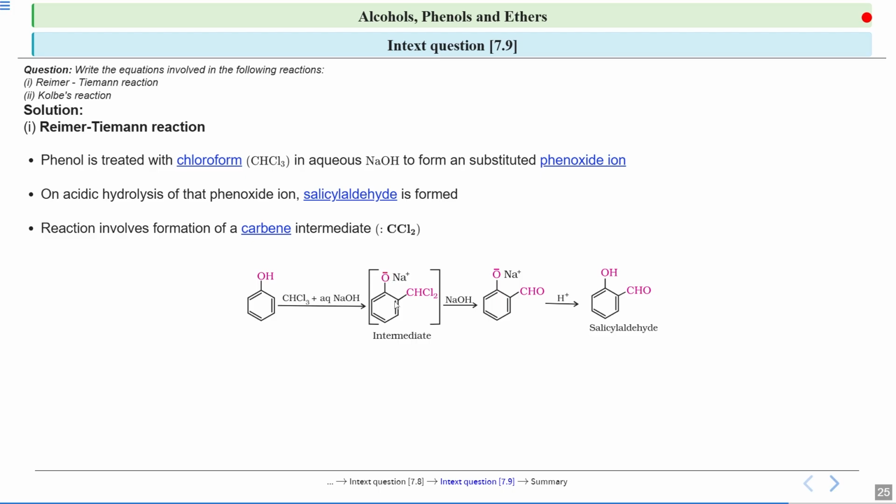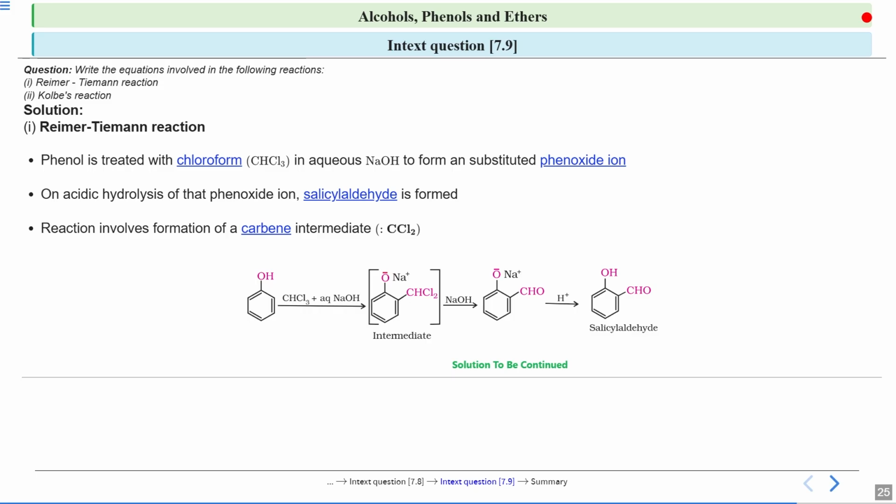So to this carbon, the CHCl2 group will be attached. And when it is treated with NaOH, you will see that the CHO group comes over here, that is, this aldehyde group is attached here. And when further acid hydrolysis takes place, you will get salicylaldehyde. So this is your final product in the Reimer-Tiemann reaction.